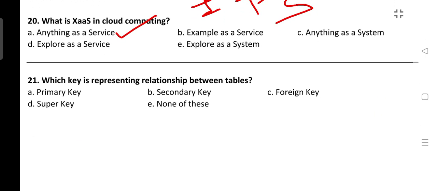This question is for you. Which key represents the relationship between tables? So let me know the answer in the comment section. This is a very easy question.